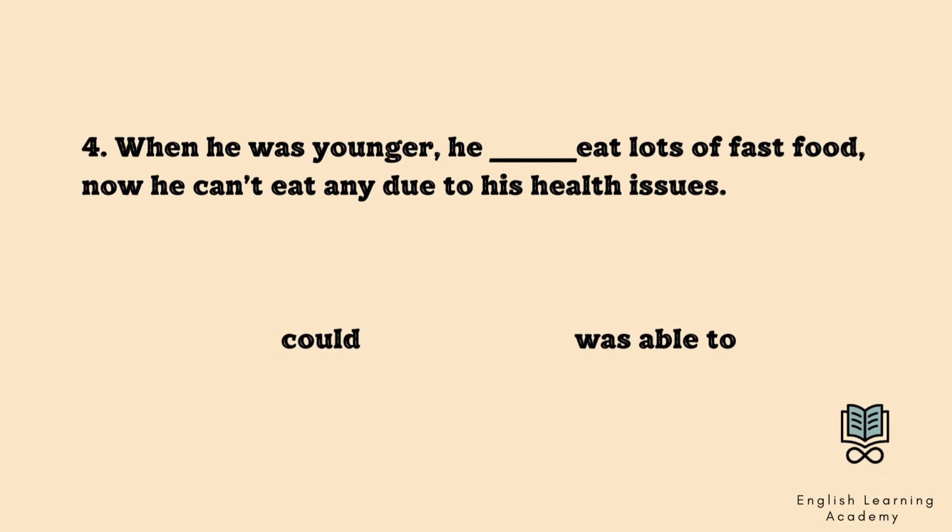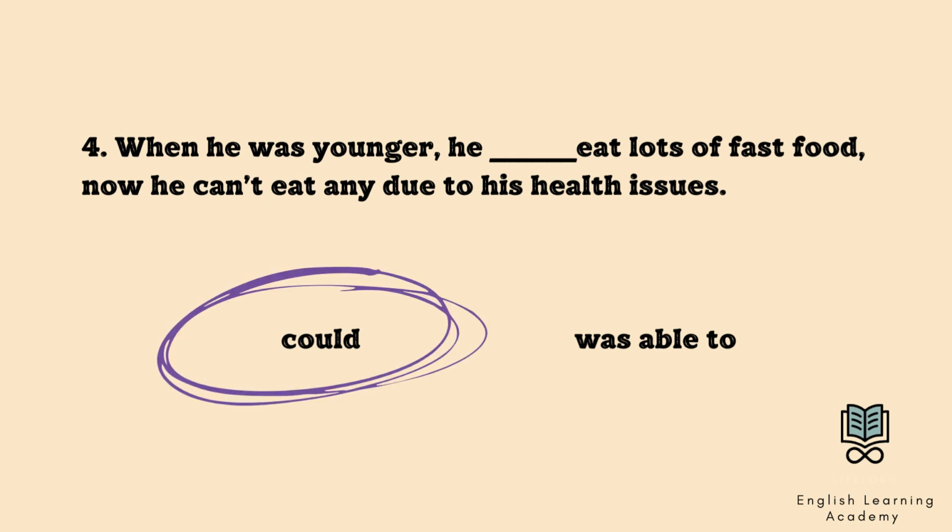Question number 4. When he was younger, he blank eat lots of fast food, now he can't eat any due to his health issues. Could, or was able to? The answer is could. When he was younger, he could eat lots of fast food, now he can't eat any due to his health issues. It is past ability.